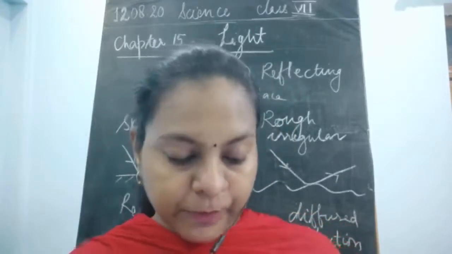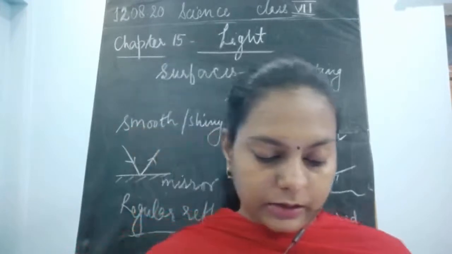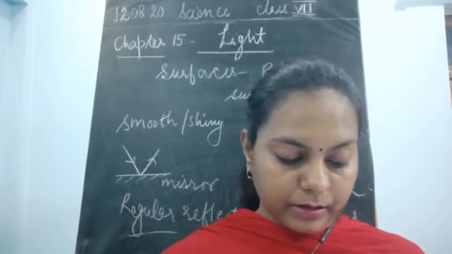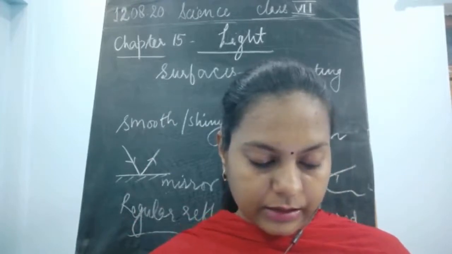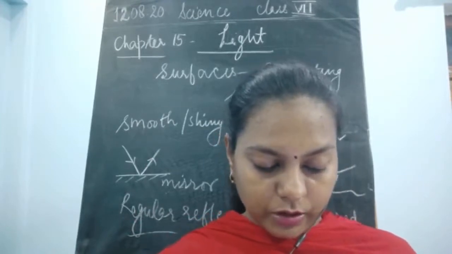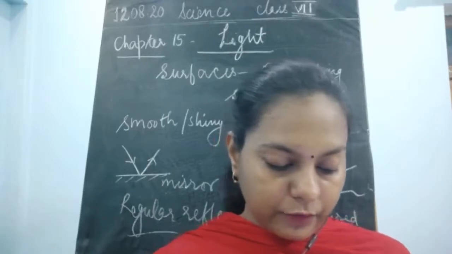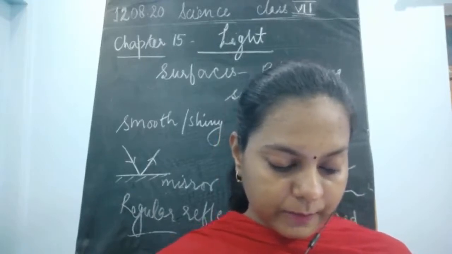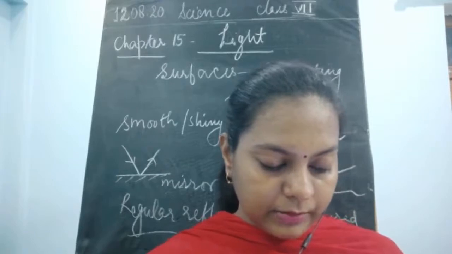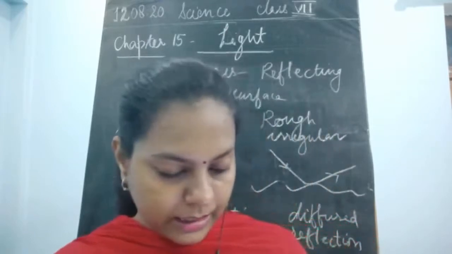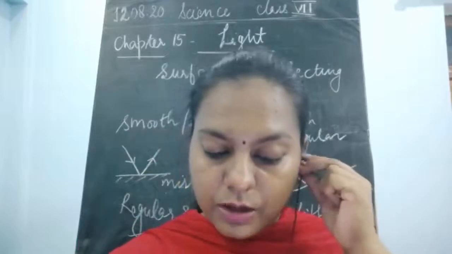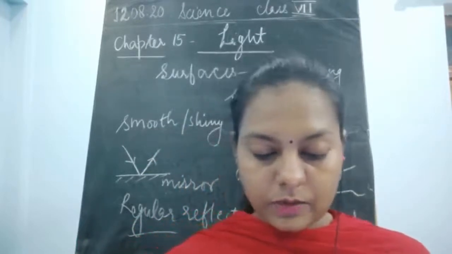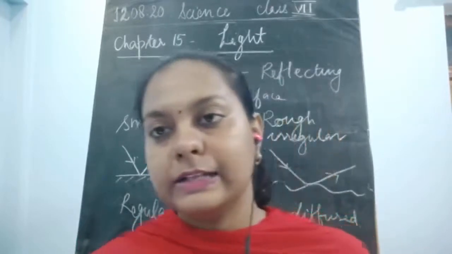Now you have to place a vertical screen behind the mirror and try to obtain the image of the candle on the screen. Can you get the image on the screen? No, you cannot. So you have to place some screen in front of the mirror. Can you get the image now? You can find that the image of the candle is not obtained on the screen in either case. So what about the distance of the mirror? Let us do an activity.